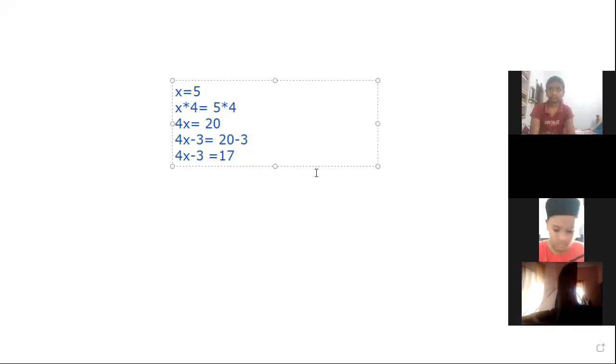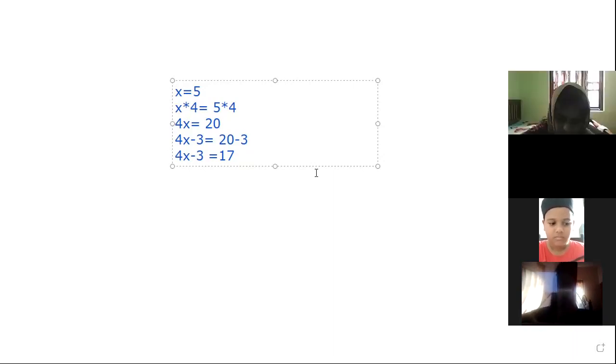You can make any equation using some values of variables or using some values of solutions. You can make any type of equation. You can multiply with the numbers, or you can add or subtract or multiply with any natural numbers. So you can find any of the equations.